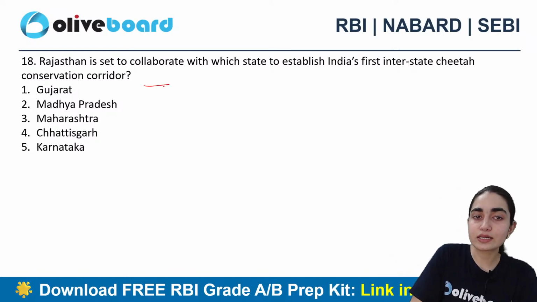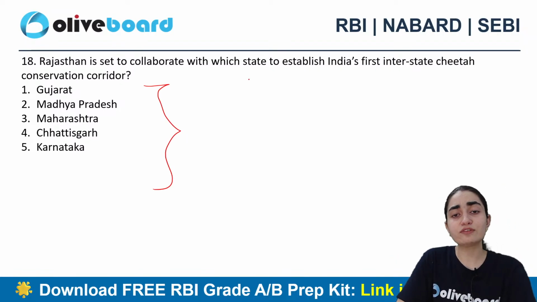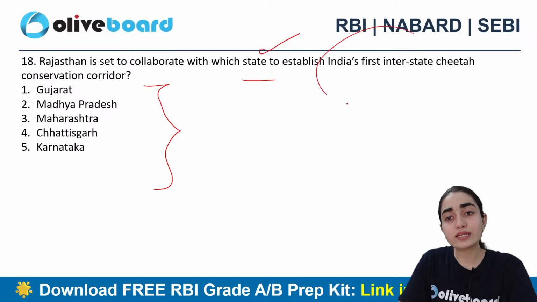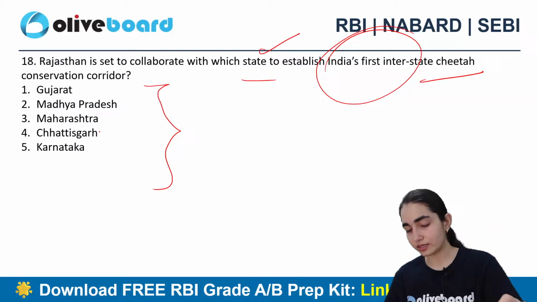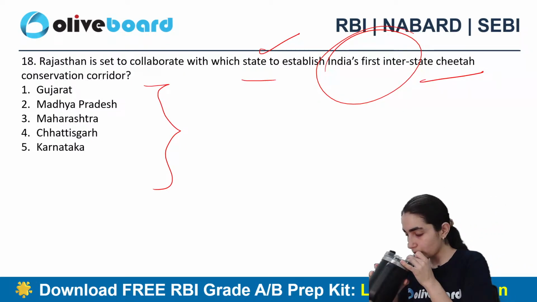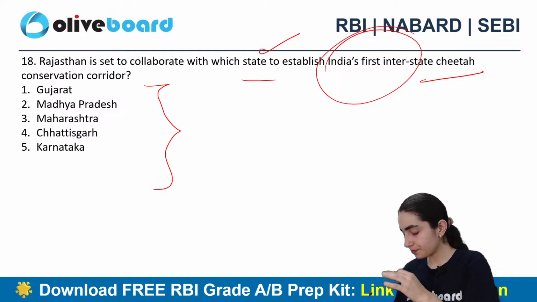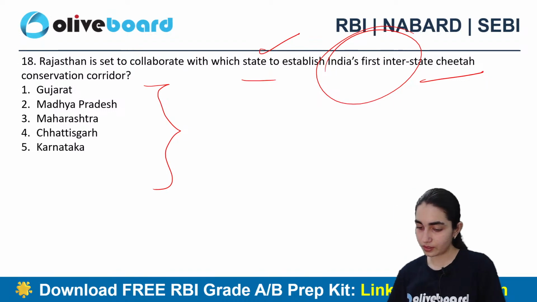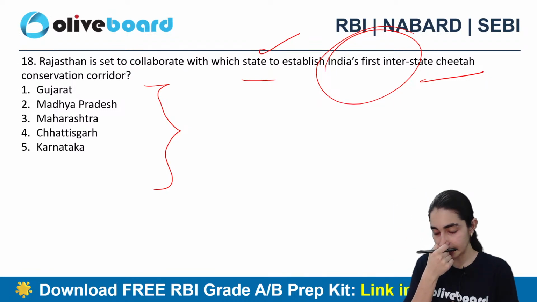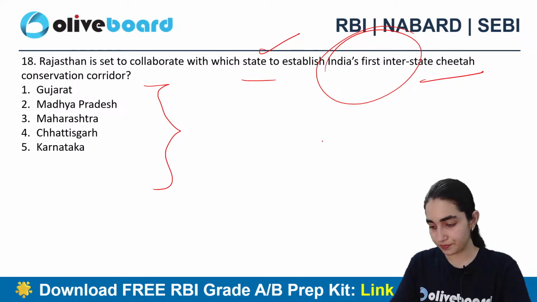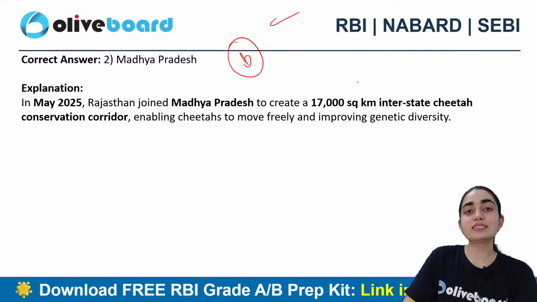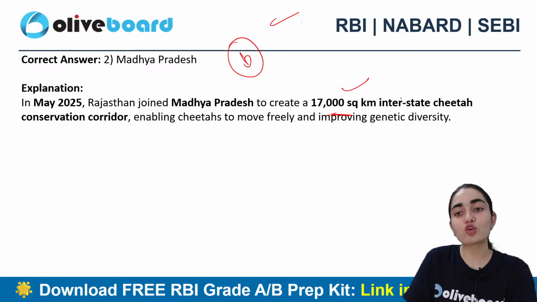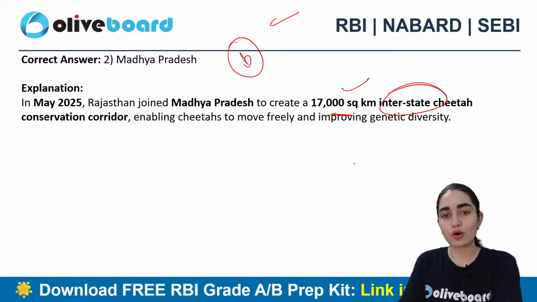Rajasthan is set to collaborate with which state to establish India's first interstate cheetah conservation corridor? Is it Gujarat, Madhya Pradesh, Maharashtra, Chhattisgarh or Karnataka? Okay, Atithi says MP. Anyone else? Alright, so I think most of the people are already saying MP. Good. MP is the correct answer to create what? That is a 17,000 square kilometer interstate cheetah conservation corridor, right?